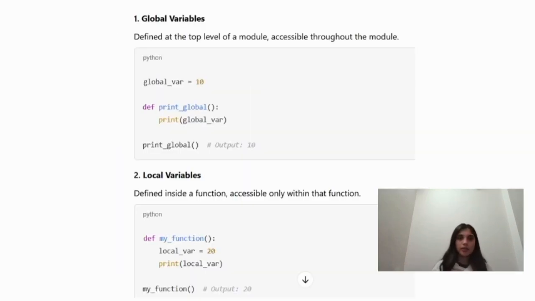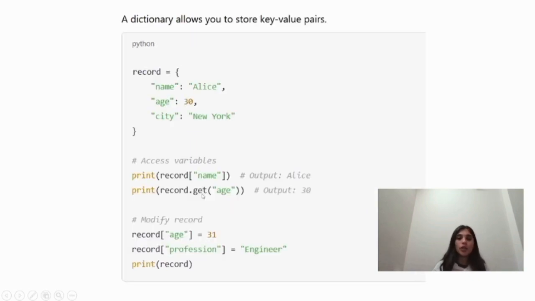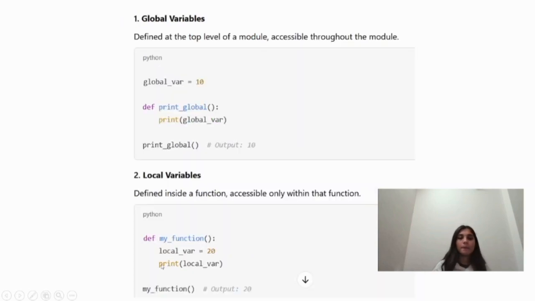Accessing and storing the data. Firstly, how do you access the data? You have variables like global and local variables. Firstly, we understand through global variables. A global variable is declared globally in a class. Then here we create a function named def print_global. The def keyword is used for creating a function or method, so print_global is a method. Inside this, we access the global variable, so we get the output 10. Then local variable: its scope is within a function or within a method. Here, firstly we create a method. Then inside this method we create a local variable and then we show this output.